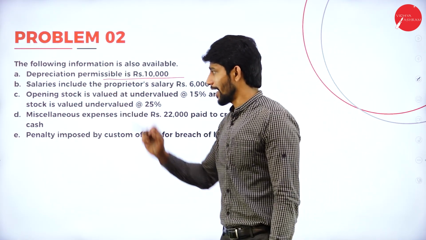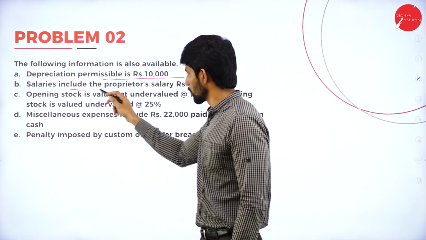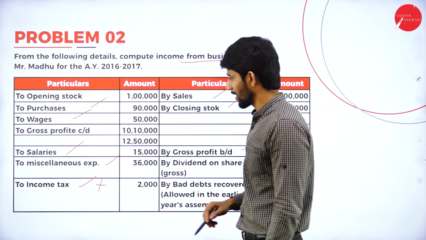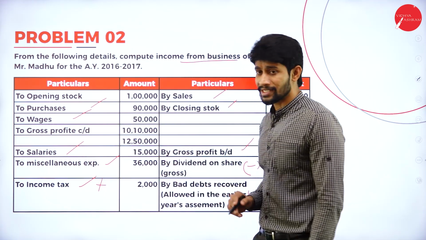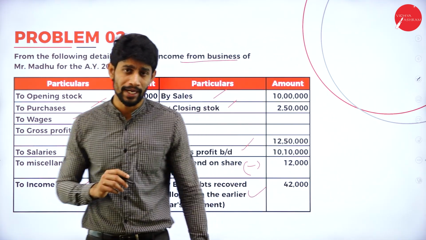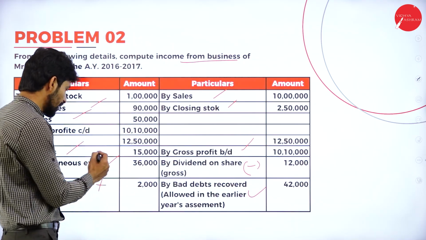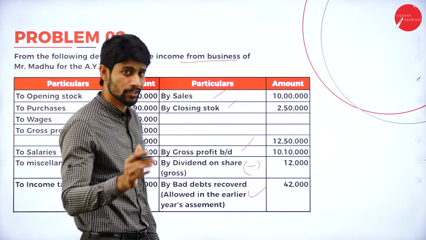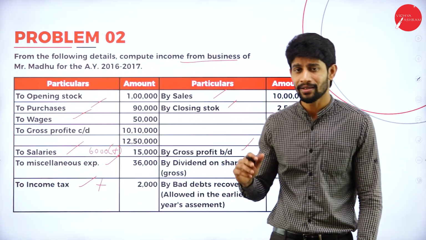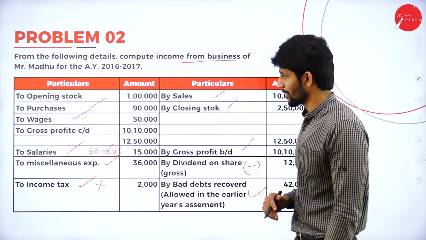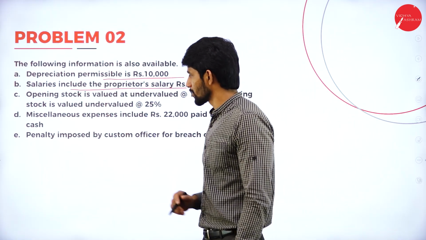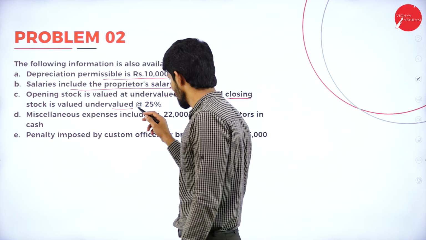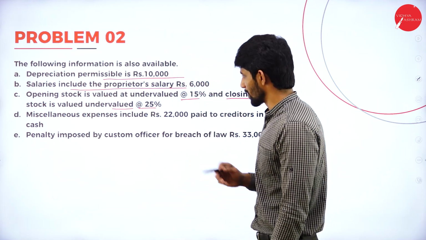Next, the second adjustment. Salaries include the proprietor's salary of 6,000. In the salary of 15,000, 6,000 rupees is given to the proprietor. So that 6,000 should be added back to the net profit, because a proprietor cannot take a salary when he is the owner of the business. Next adjustment: opening stock is undervalued at 15% and closing stock is undervalued at 25%. That we will do while solving the problem.